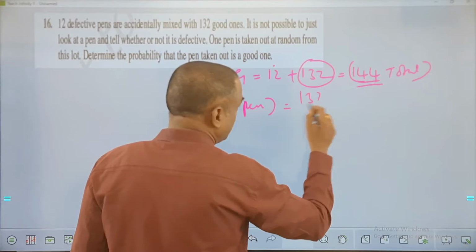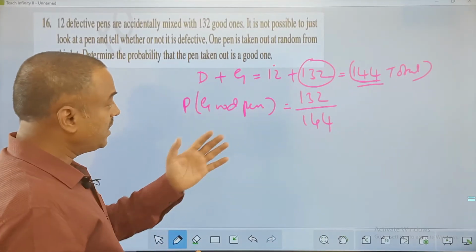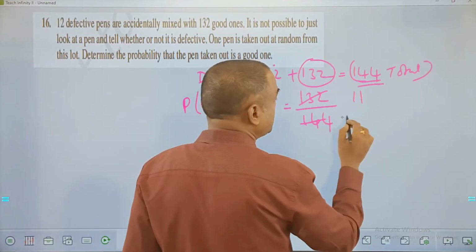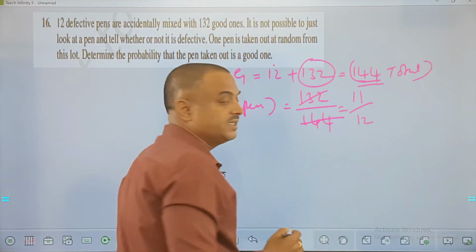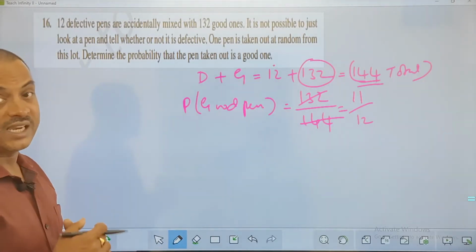Favorable 132, total 144 is what you have. And looking at the numbers, both are multiples of 12. This is 12 times 11 and this is 12 times 12. So my answer is 11 out of 12. And you always have the second method here.